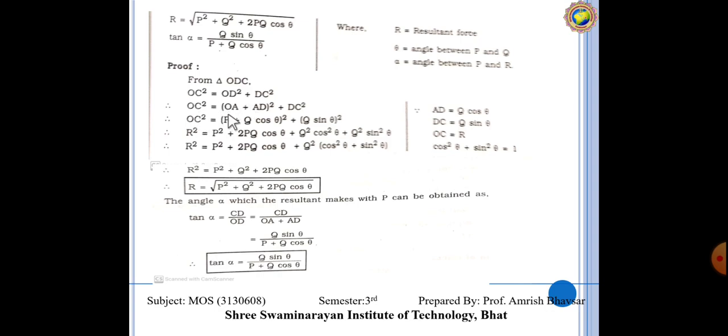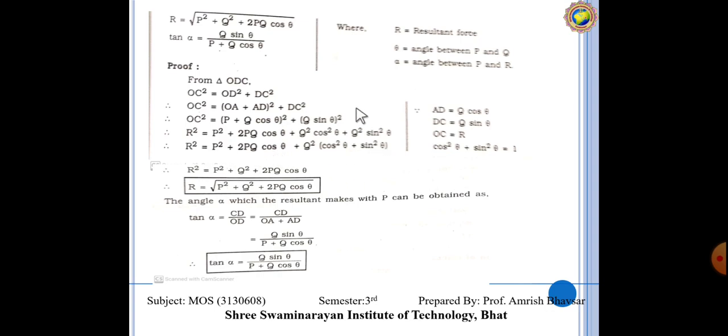OC square is equal to OA plus AD, that we discussed. Now OA is equal to P, AD is equal to Q cos theta and DC is equal to Q sin theta. Now R square is equal to P square plus 2 PQ cos theta plus Q square cos square theta plus Q square sin square theta.